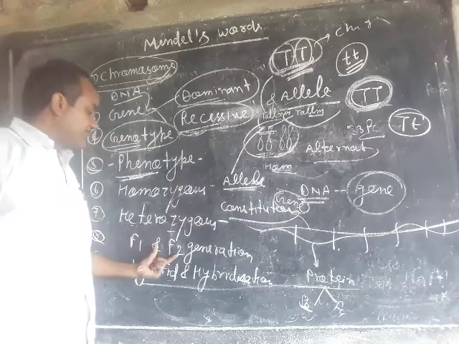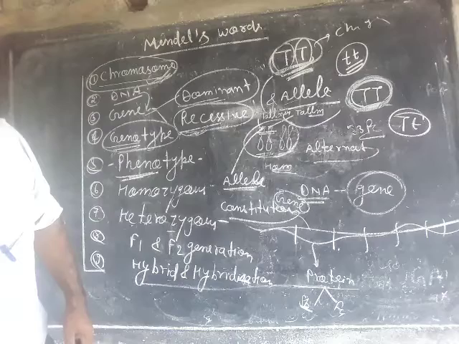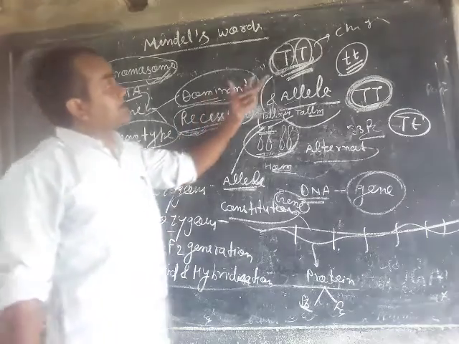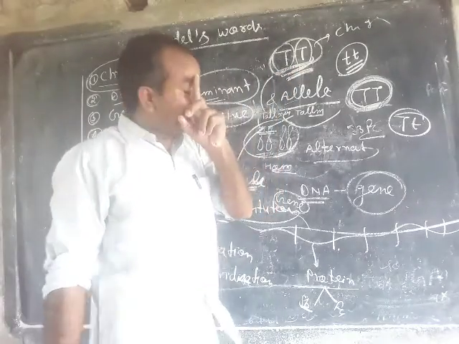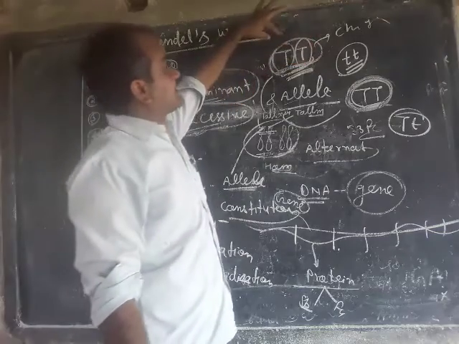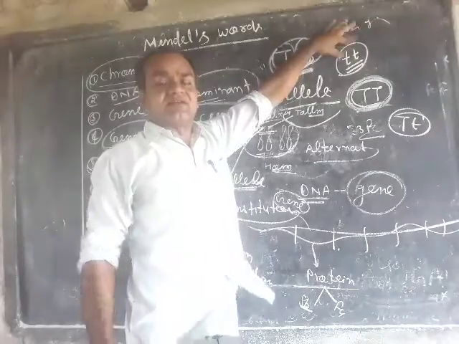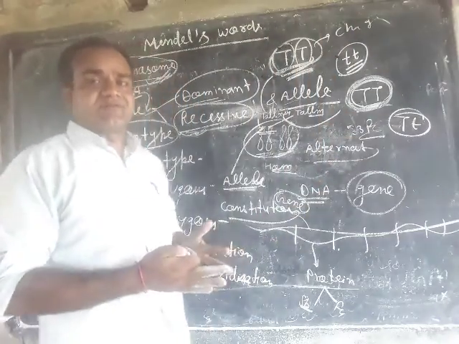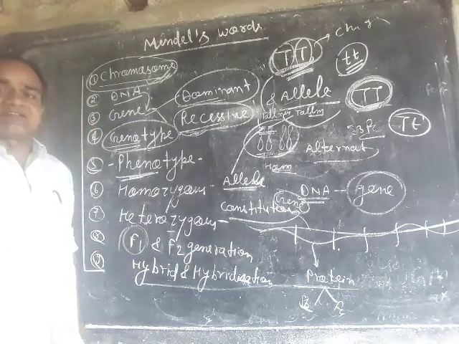And what are the F1 and F2 generations? When we cross two plants by taking two contrasting characters such as capital T, small t, then it will form a new plant, and this plant is known as the F1 generation.